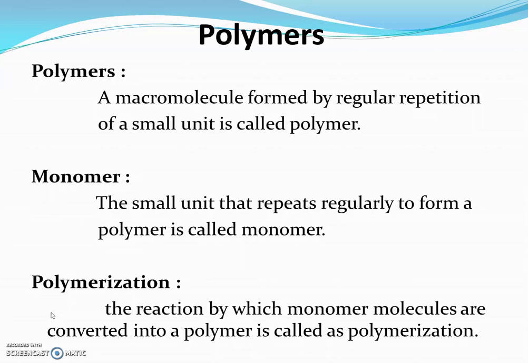In polymerization, the small molecules, which we call monomers, are connected to each other and converted into a large gigantic molecule. This process of converting monomer molecules into a large polymer molecule is called polymerization. The process of polymerization is explained in the next slide.